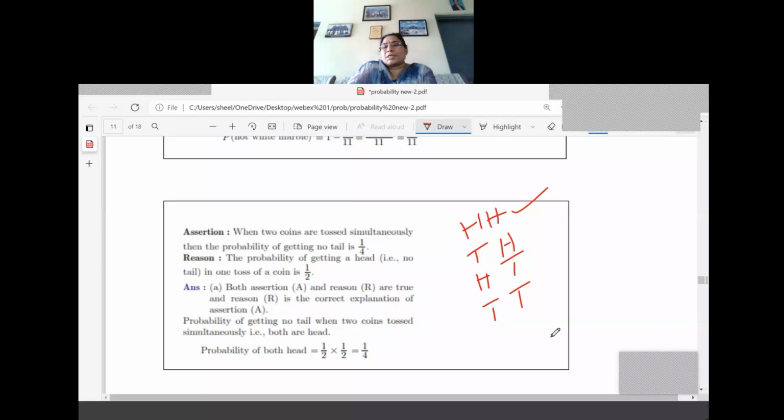So we know the options. Which are the options? Two coins: HH, TH, HT and TT. What is the favorable outcome? Only one. So what is the probability we will get? Probability equal to 1 by 4. Now here what they have explained, one toss of a coin, it is 1 by 2, right? So that is why both are correct. So like that, a question can come in the examination also.